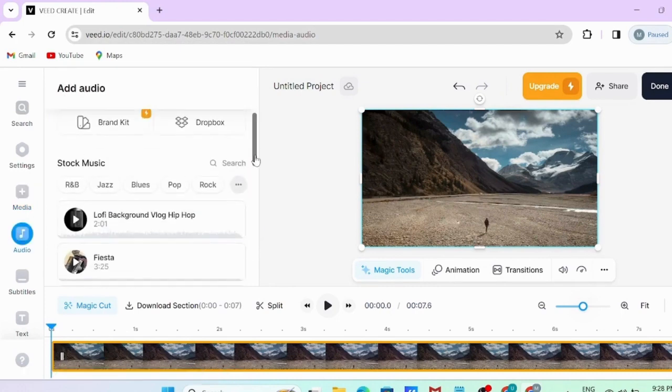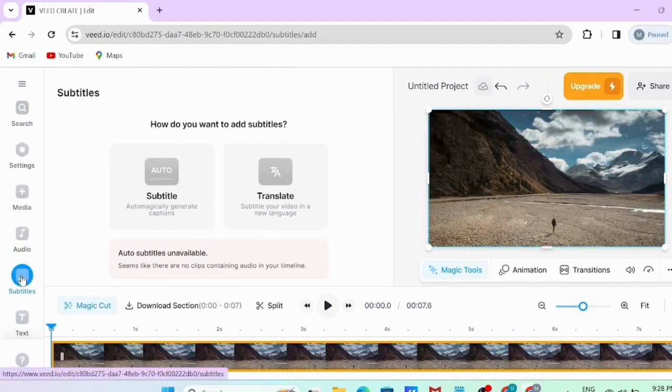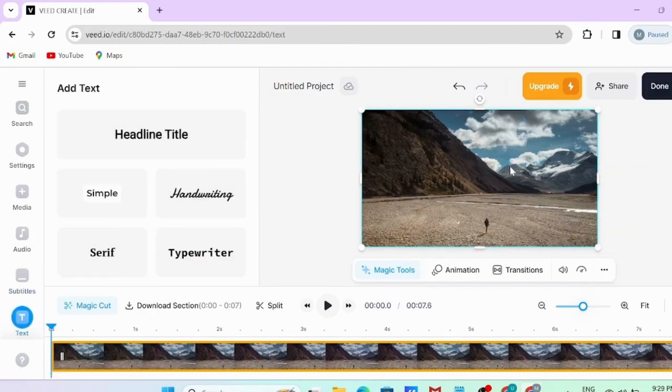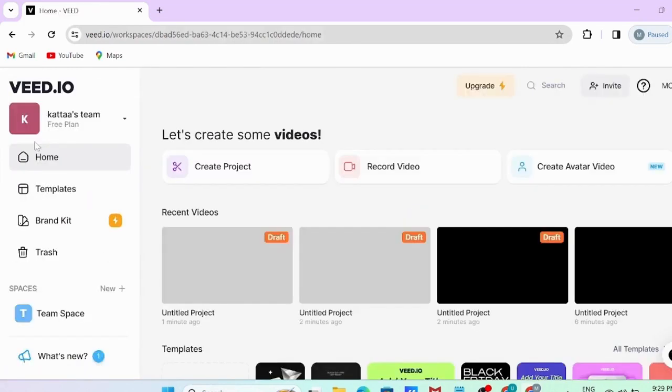Here we can get text to speech. We can use any audios given in the library. We can have the subtitles as shown here for any video, and we can save the video.